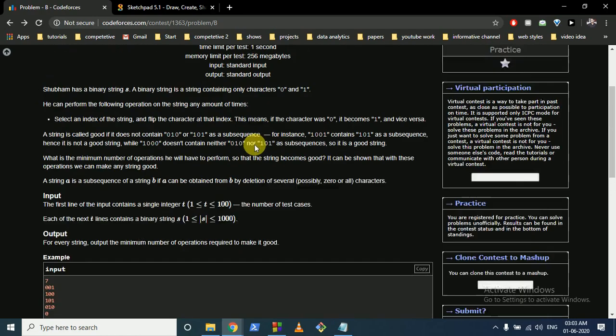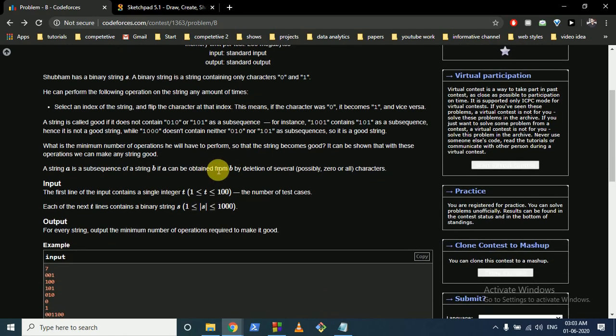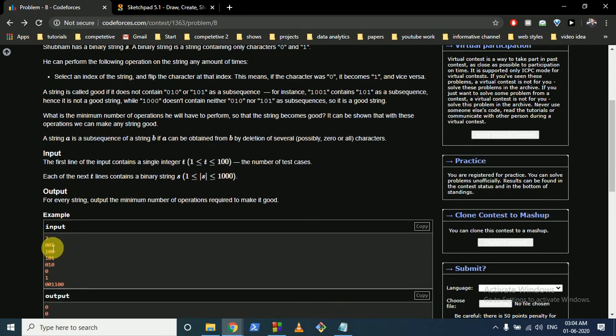A subsequence is what you get if you remove some characters from between, and the remaining characters in the same order should not be equal to this. As you can see, this one is equal to 101, and this is equal to 010. In this last example, if I take this 0, then this 1 and 0, the remaining will be 010. As you can see, it is here.